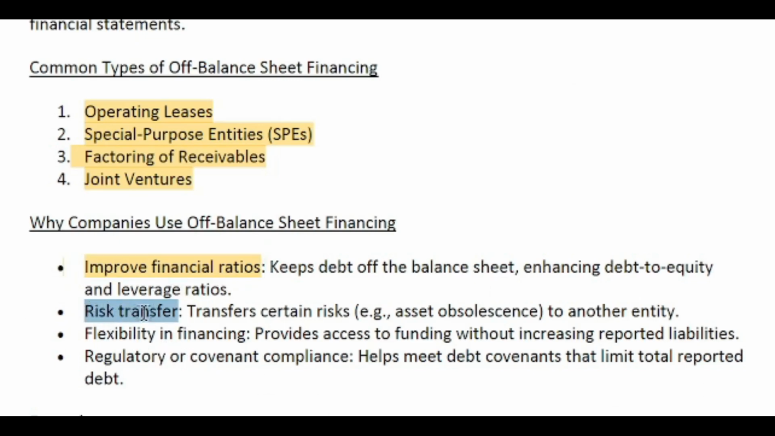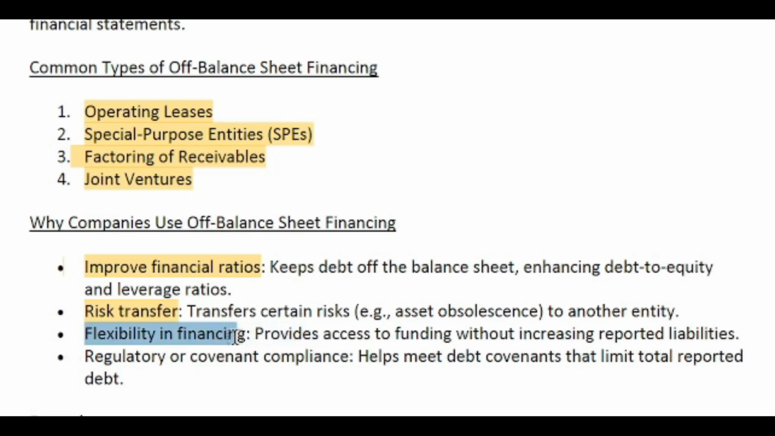Again, risk transfer. Due to off-balance sheet financing, the company can transfer certain risk to another entity. That means this company is not directly financing this asset. So if there is any obsolescence or any damage to the asset, this risk can be transferred to another entity.